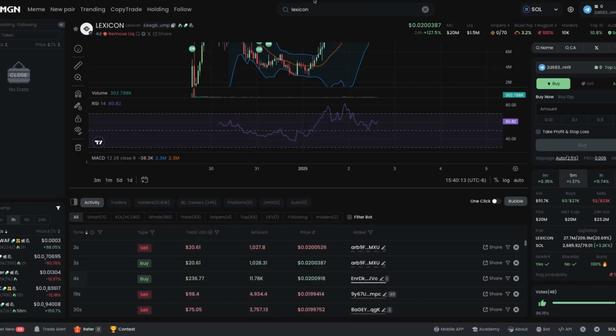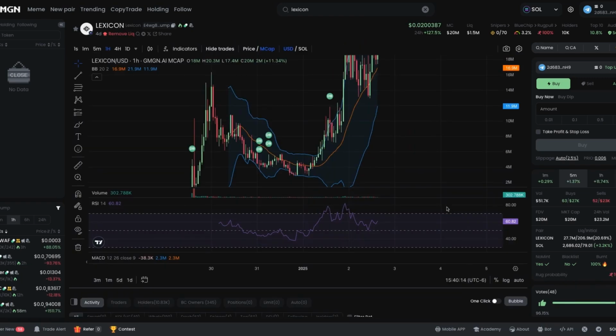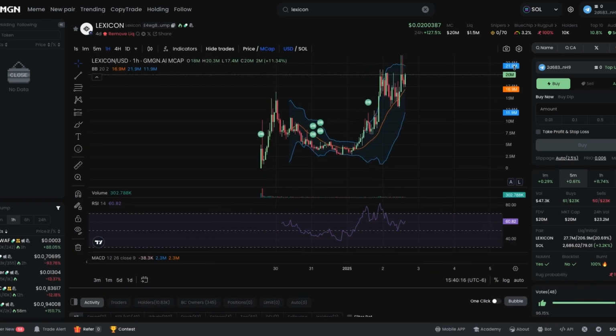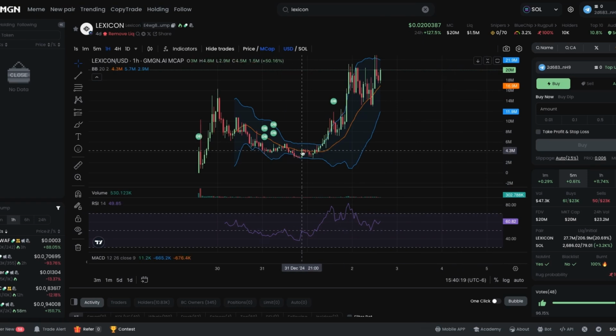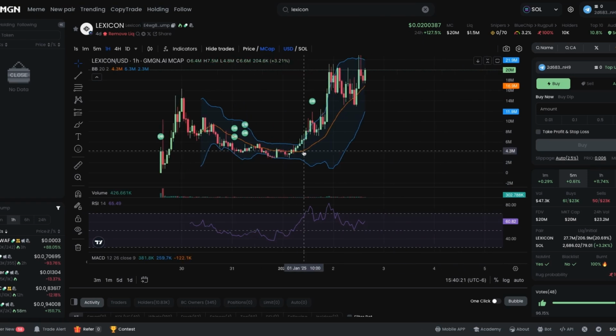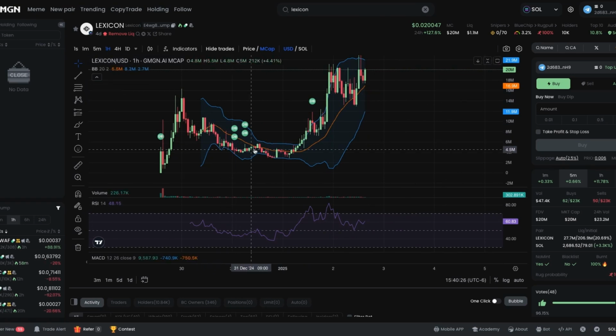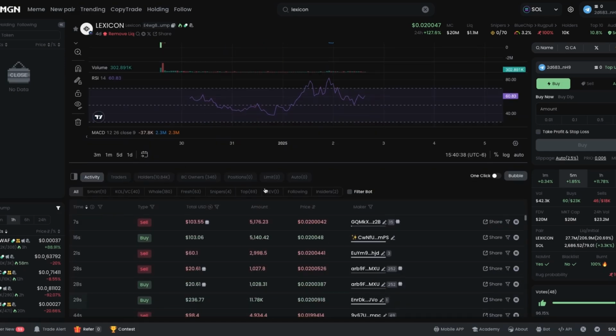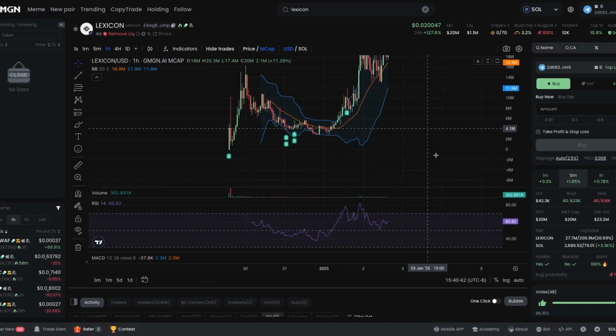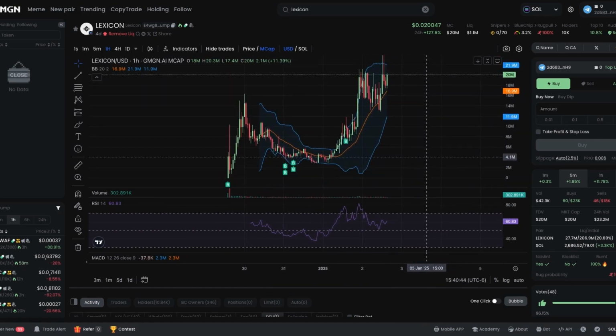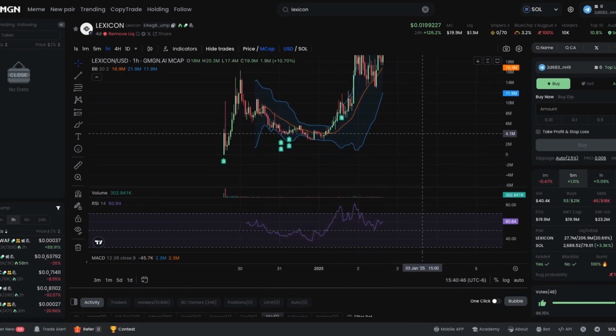So when we compare it to Lexicon, the other point I was looking at, which I should have took because it just flew up this morning, it was even around the same market cap as when I was looking at DGPU, around the 3 or 4 mark. So I was actually on the hour chart. And you can see with the Bollinger Bands, I'm on the hour time frame. It condensed here and then it just shot up, right? And you'll notice the devs here, they bought, but they didn't sell. So that's cool if you take a look at that. So they bought, they haven't sold. So maybe there's pretty high conviction it could go further here.